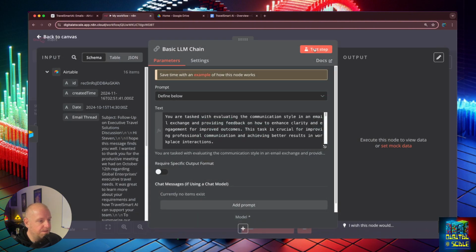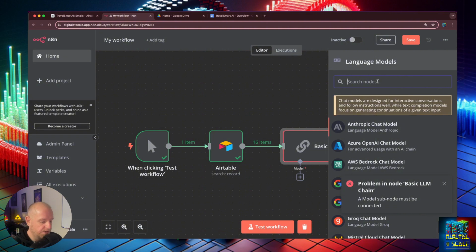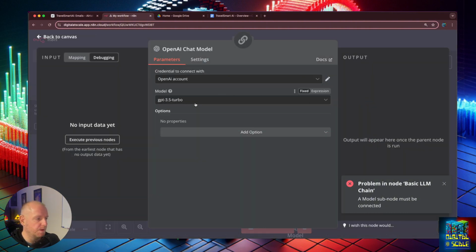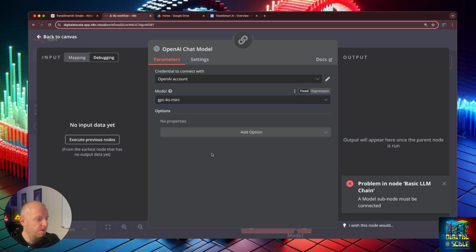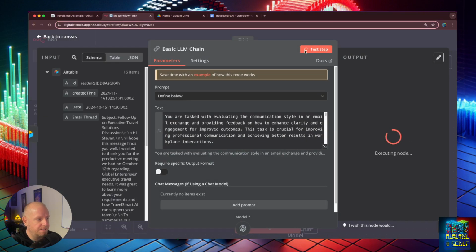So now that we have this, I'm just going to go ahead and say test this step. And we have an error. A module subnode must be connected. We forgot to add our model. For this one, I'm going to use OpenAI for the chat model. And we're going to use GPT-4o Mini. All right. So now let's test that again. So now it's taking that one in and evaluating it and giving us our feedback.